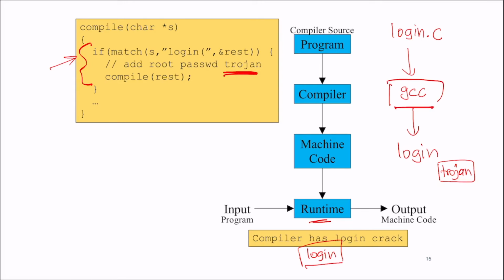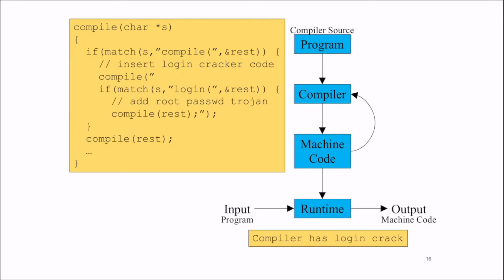Now, obviously, this wouldn't work either because the source code for GCC is available, right? So you can look at the compiler source. It turns out there is, in fact, another way around it. So why don't we take the compiler source? Inside the compiler source, we create a first match that says, am I compiling?